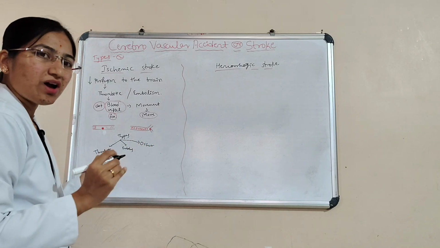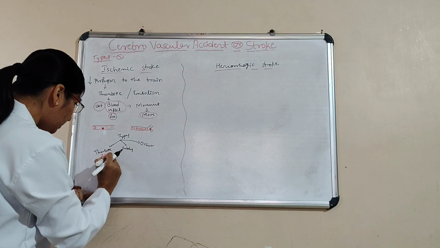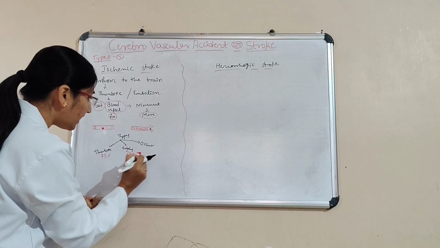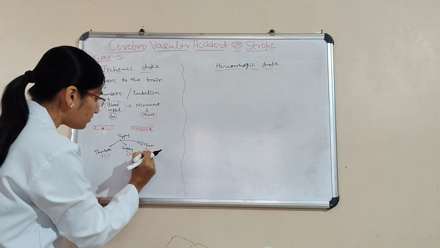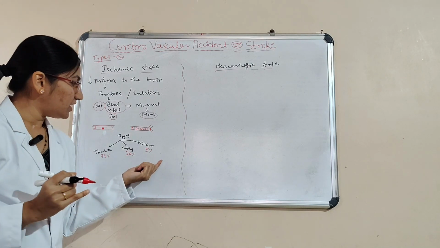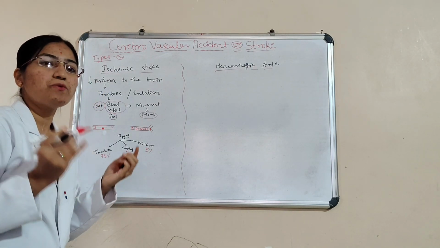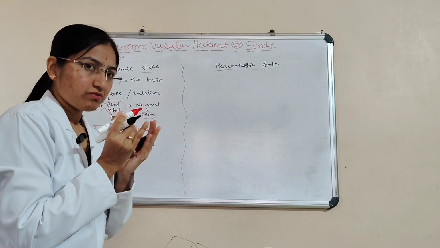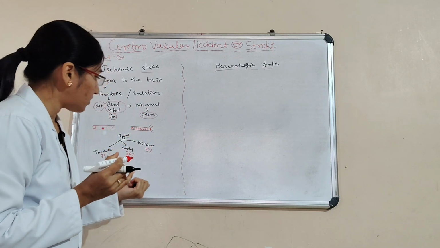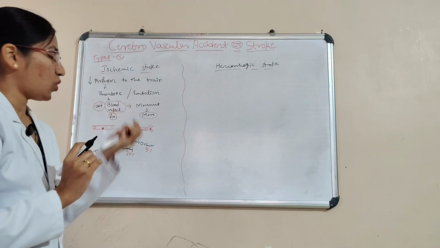Thrombotic is going to affect 75%, embolic 20%, and others 5%. Others means intake of some medications, such as oral contraceptive drugs, which cause vasoconstriction, that is increased BP. This is about the ischemic stroke.